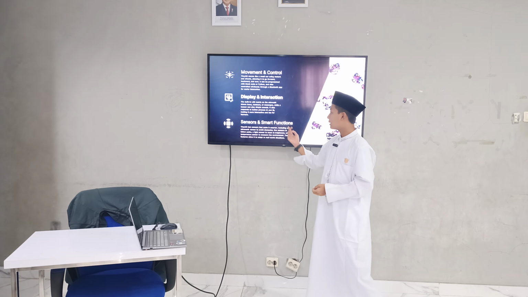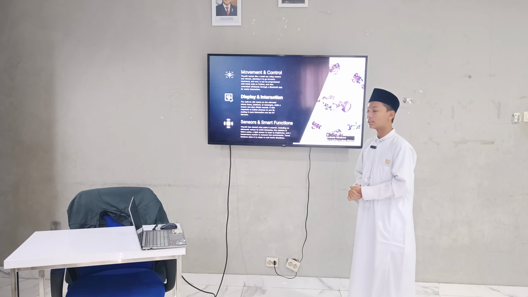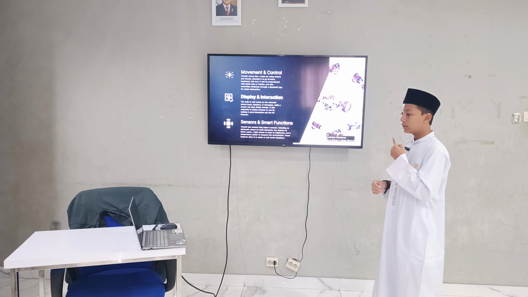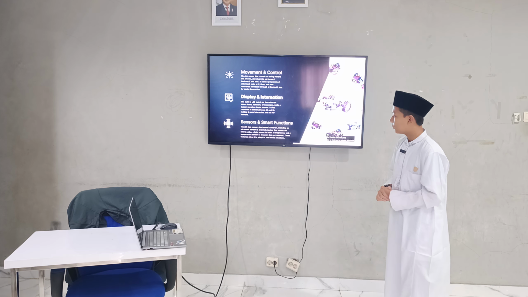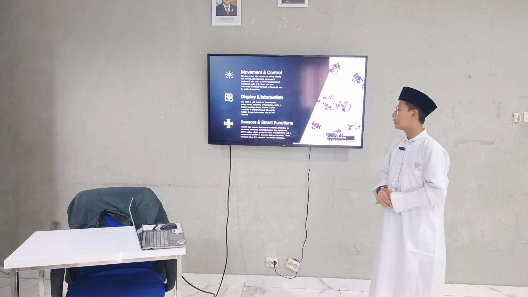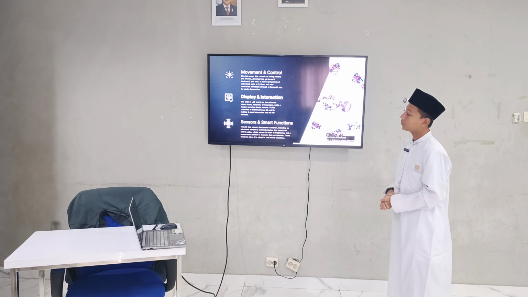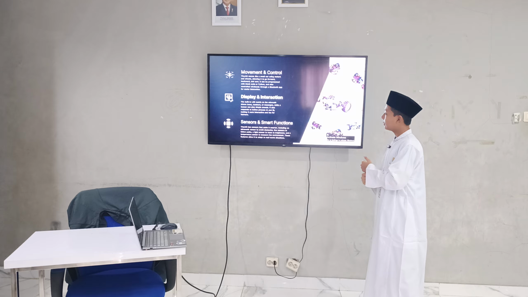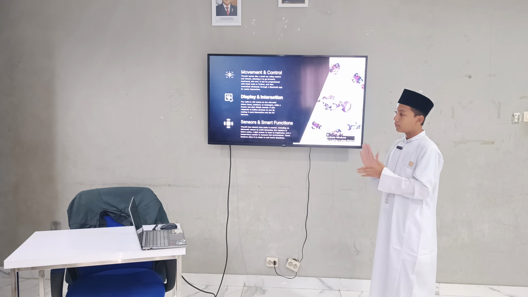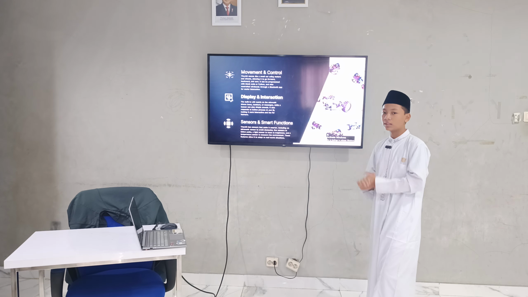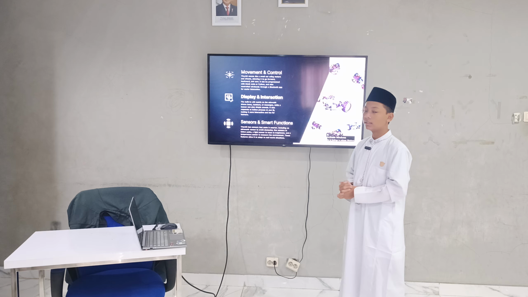And then the third is sensors and smart functions. TinyBit has smart sensors, including an ultrasonic sensor for detecting objects, a line sensor to follow a path, a light sensor to read brightness, and a temperature sensor to measure the environment. These allow it to adapt to real-world situations. So if the Microbit moves and detects an object in front, it can turn around and change its position.